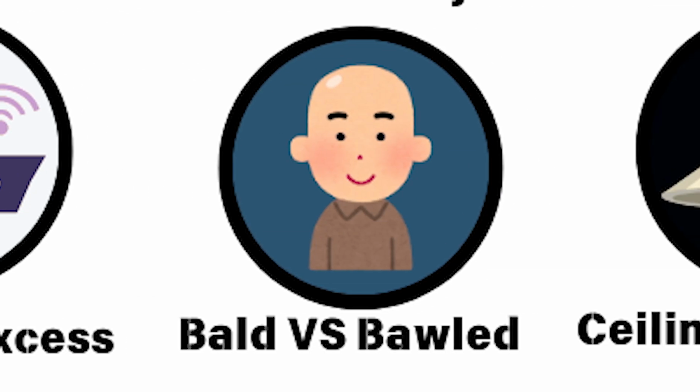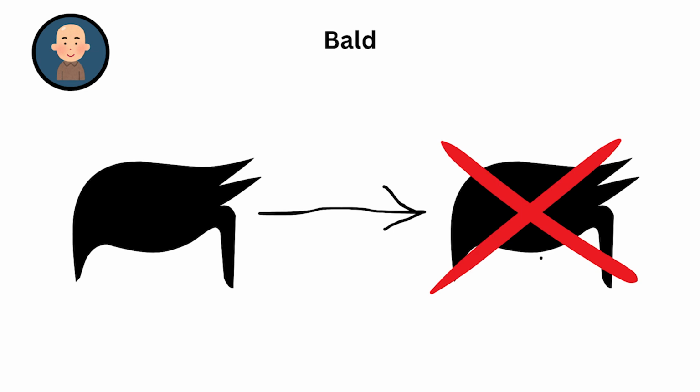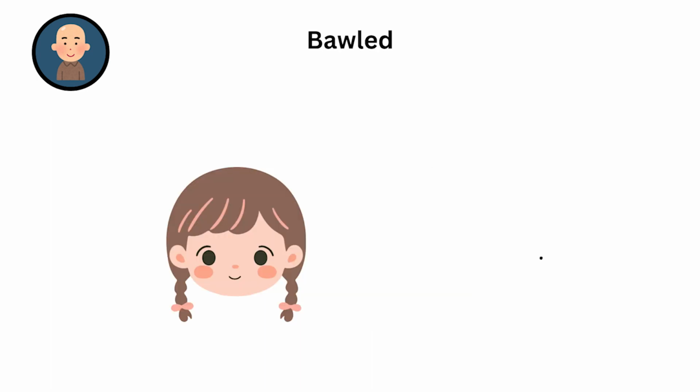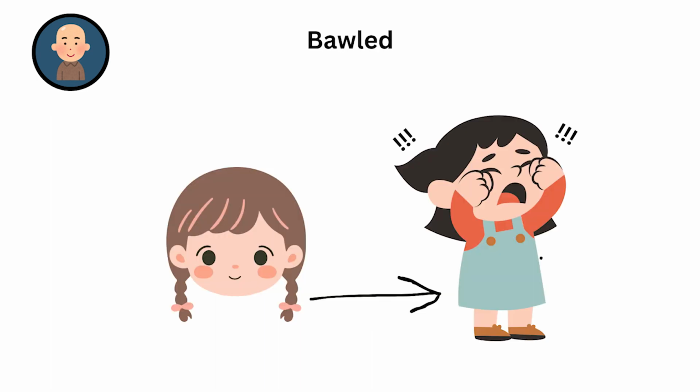Bald versus bawl. Bald means without hair. He is planning to go bald, means he intends to shave his head or is losing hair. Bawl means to cry loudly. She began to bawl like a child, means she started crying very loudly.